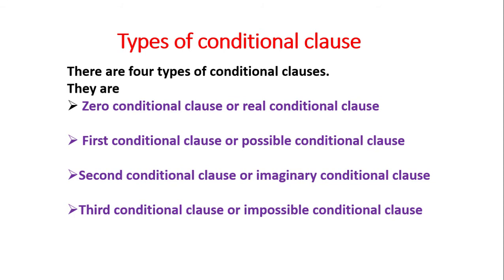Types of conditional class. There are 4 types of conditional classes. They are zero conditional class or real conditional class. First conditional class or possible conditional class. Second conditional class or imaginary conditional class. Third conditional class or impossible conditional class.